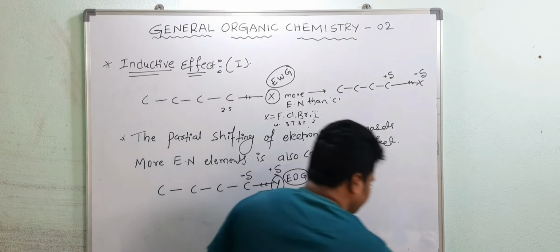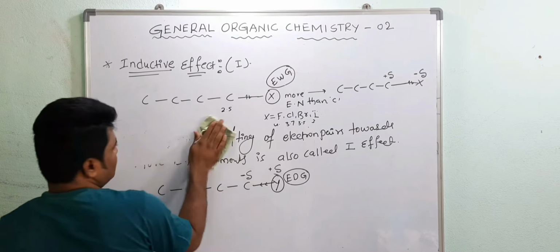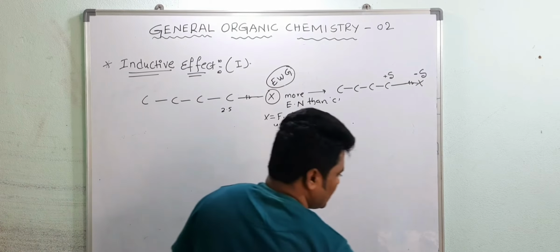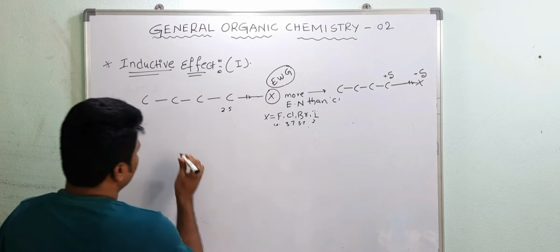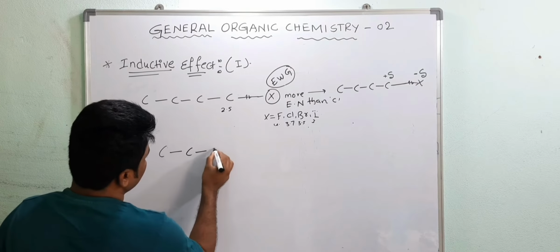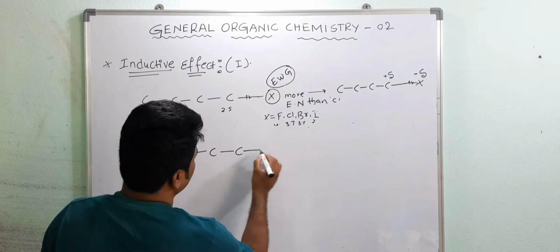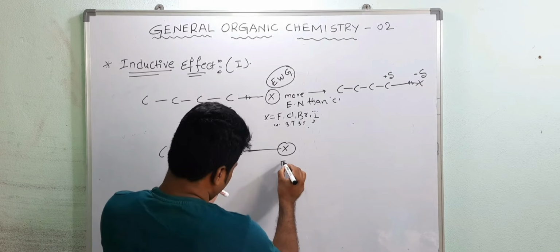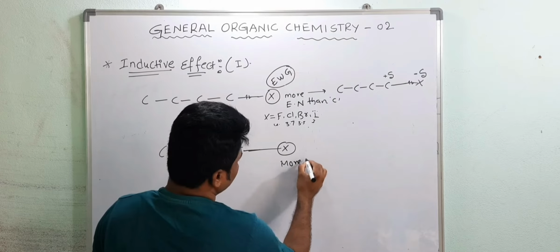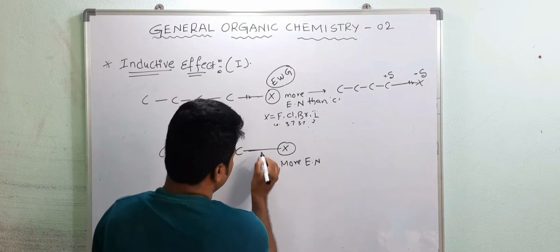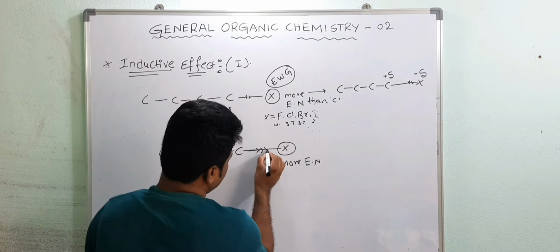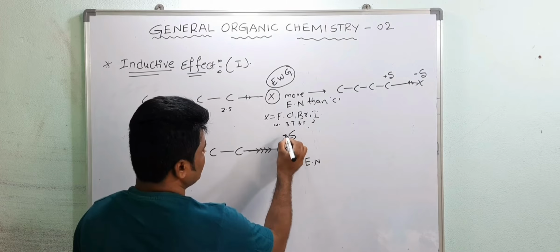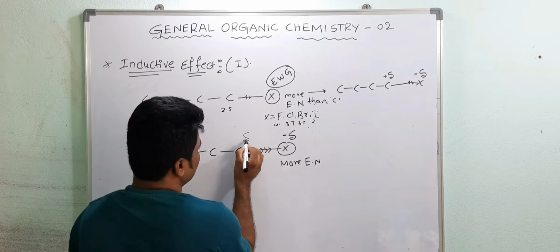Okay, now see next point. So we know what the inductive effect is. Here if you consider this one, this is a halogen, which is more electronegative, so it pulls the electron towards itself strongly, that's why it gets a partially negative charge, and now this carbon gets partially positive charge.